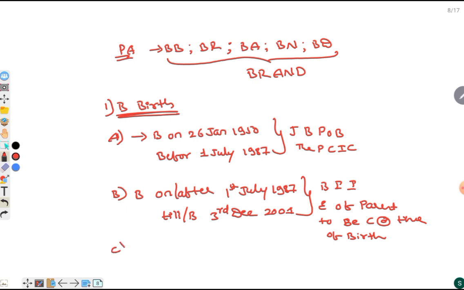Third condition is person born on or after 3rd December 2004 to be born in India, both parents to be citizen of India.